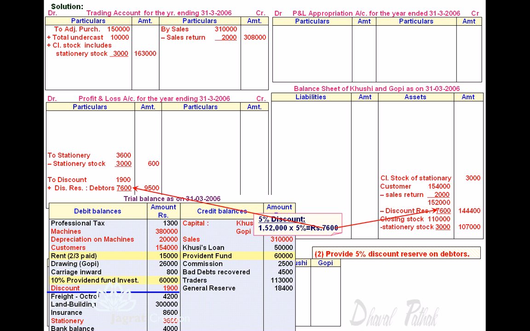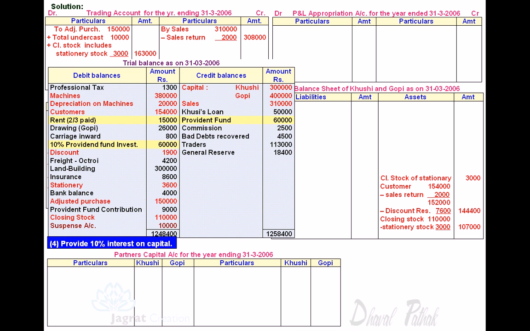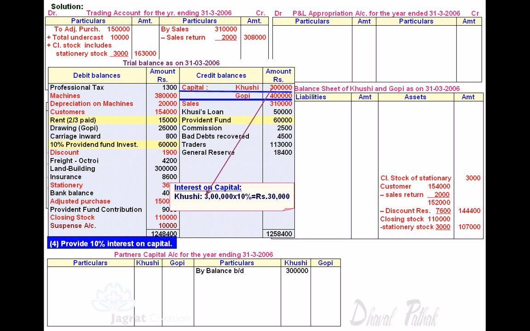Simultaneously debiting discount 1900 to the debit side of profit and loss account. Provide 10% interest on capital. Capital of Khushi 3 lakhs and that of Gopi 4 lakhs. Interest on 3 lakhs amounts to 30,000, credited to Khushi's capital account, debited to profit and loss appropriation account.